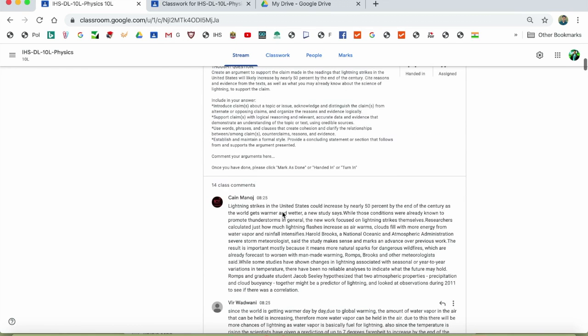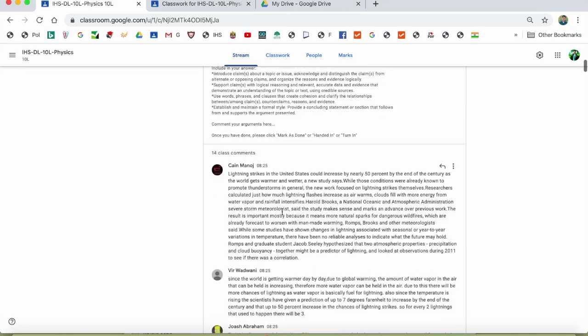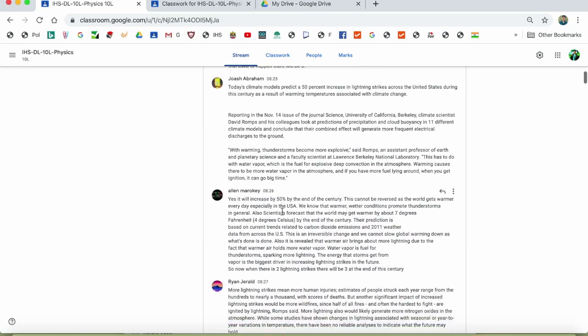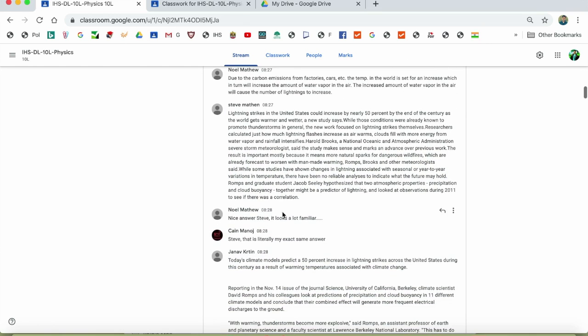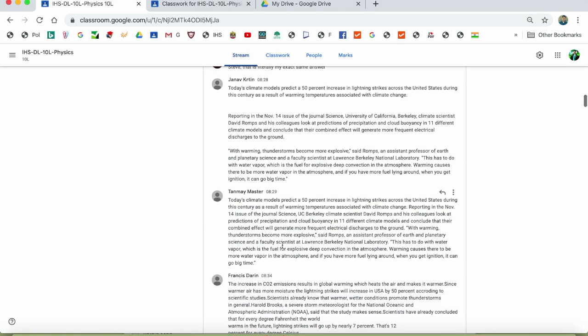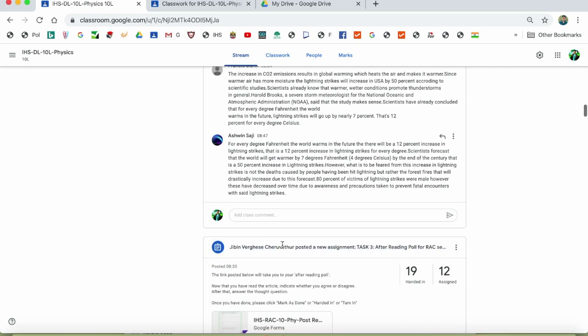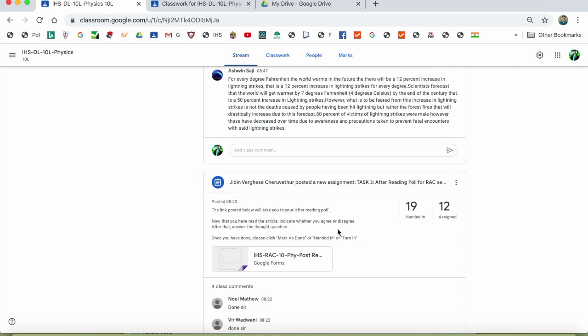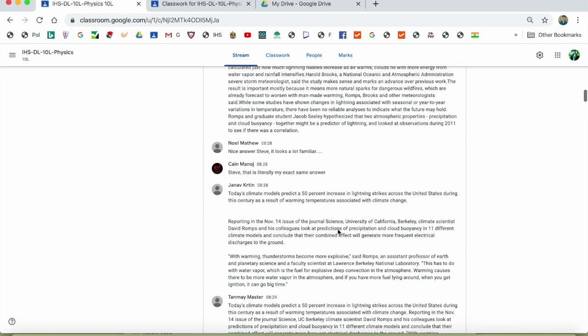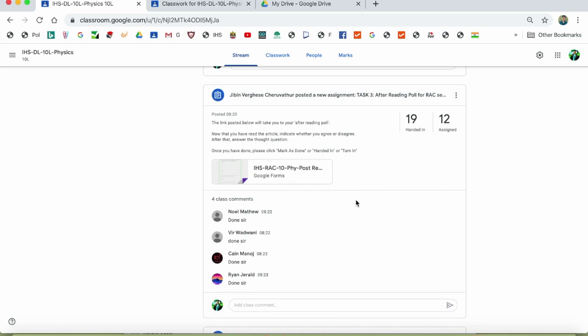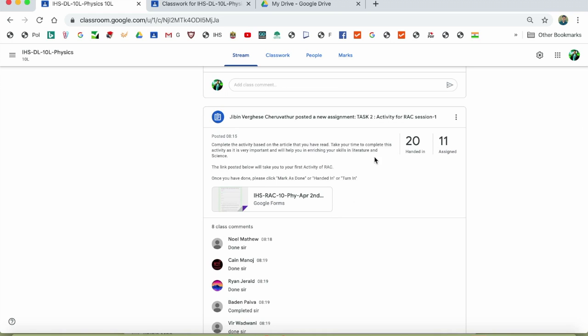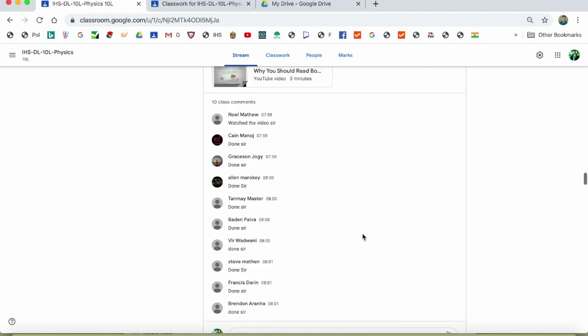So we can see the students comment. This was the thought question and we can see the students comment. So students are really enjoying, they are discussing among themselves and they are appreciating also. Then this was the DA. Start from the last because this was the last post and this is the second last post, that is for after reading poll. Then this is the, okay, I think I have to go from the beginning.